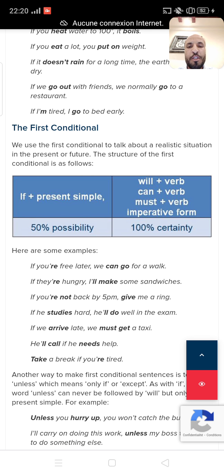The percentage of possibility with the if clause is 50%, and the main clause is 100% certainty.